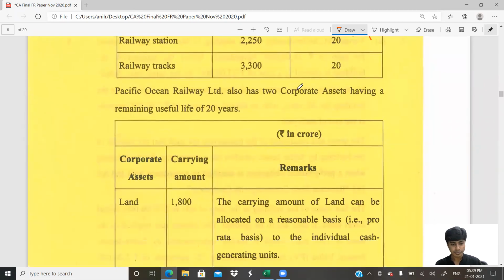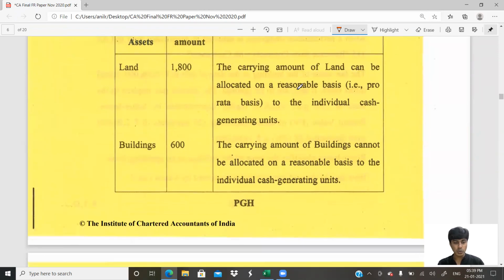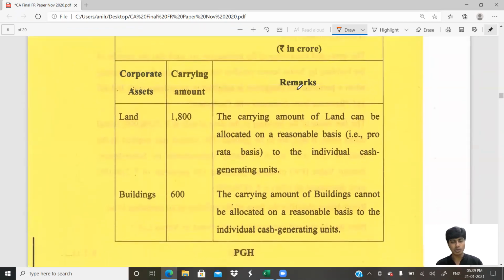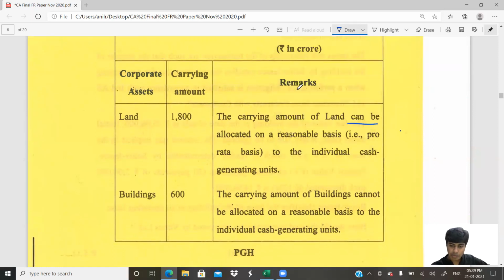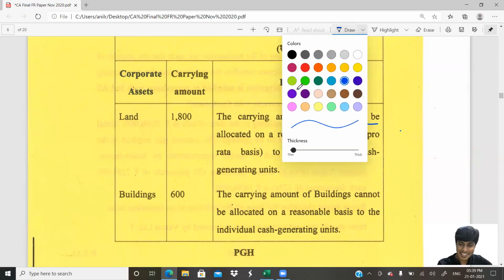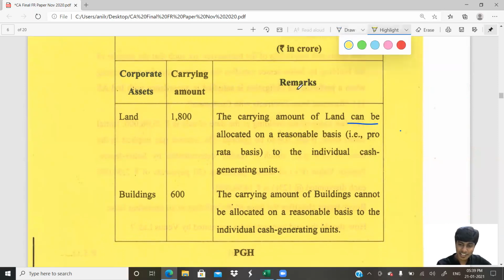Let's go ahead. So corporate assets are land and building. Carrying amount 1,800 and 600. We'd have to allocate this to CGUs. What is it told? The carrying amount of land can be allocated. Yes, I wanted this statement from you. They've told that it can be allocated, so we'll allocate it on a reasonable basis, that is pro rata. And building 600 cannot be allocated. Notice this. They've given it very clearly: cannot be allocated.